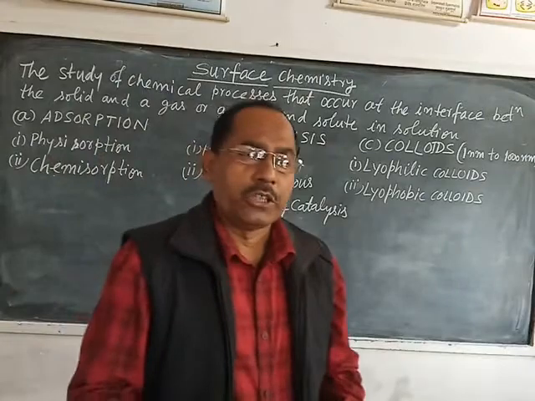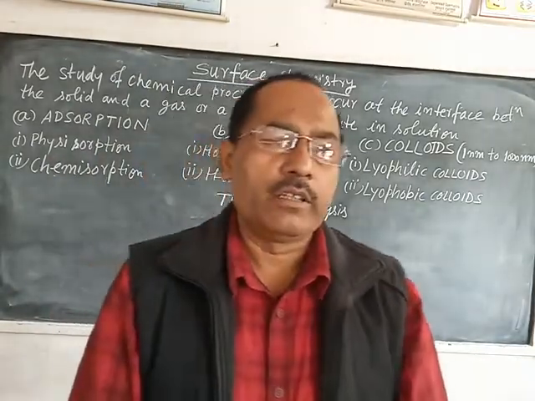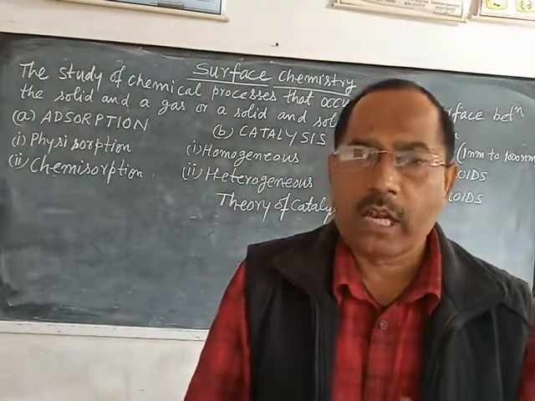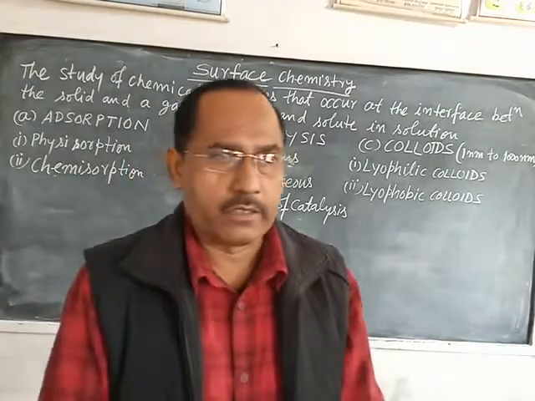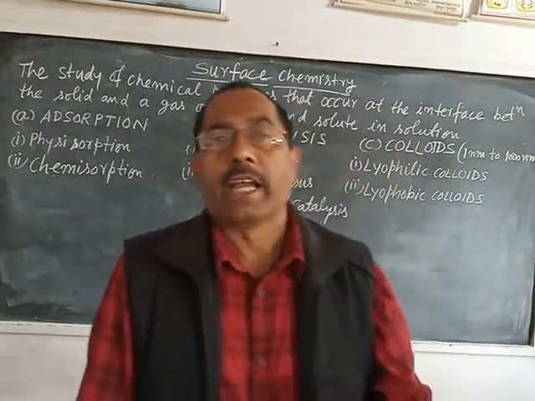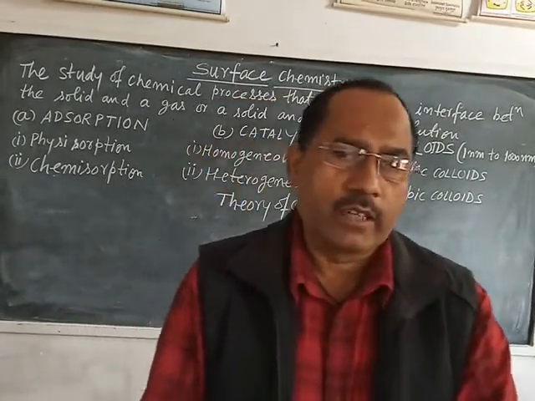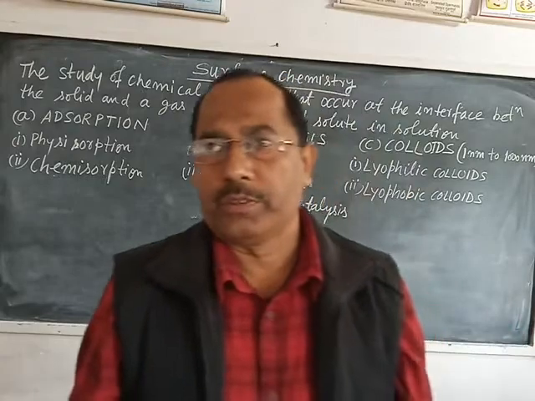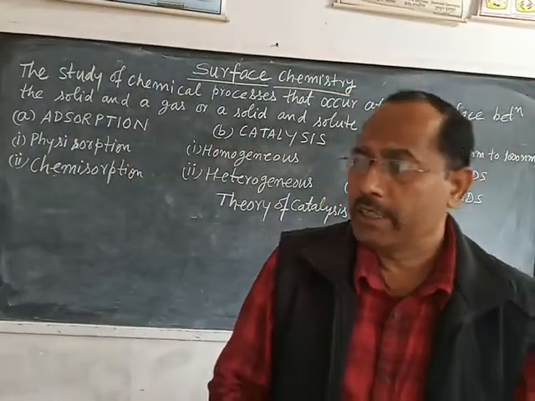I repeat, according to this theory, first of all, the catalyst combines with one of the reactants and forms an intermediate, which means the intermediate again combines with the reactant and gives the product, and the catalyst is removed. So this is the intermediate compound formation theory.